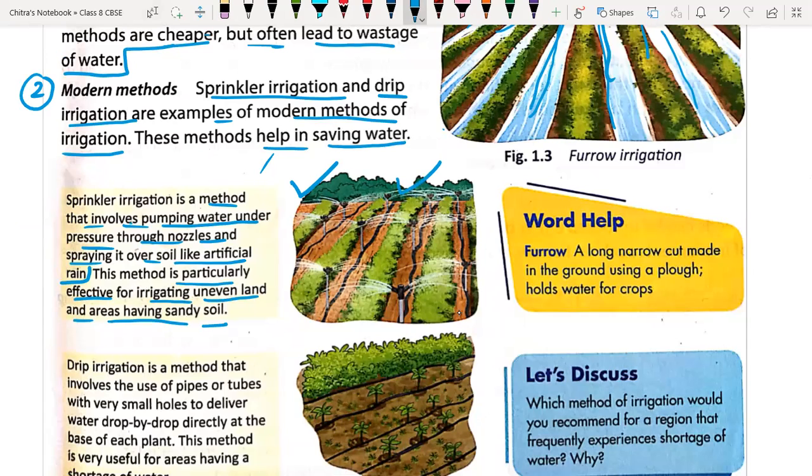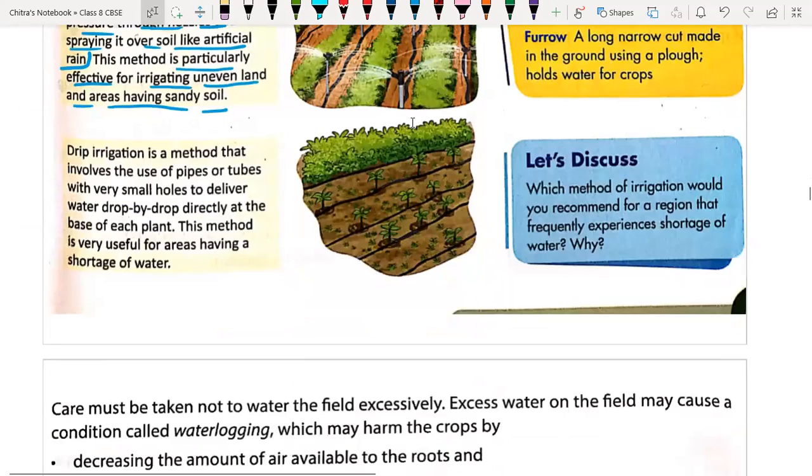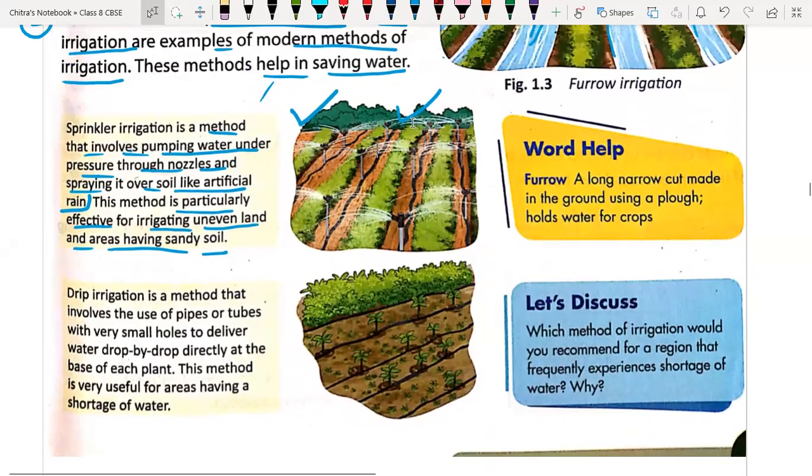Okay, then we have the drip irrigation system. Generally, drip irrigation systems are used by farmers who are growing vegetables and fruits. The drip irrigation system is the method that involves the use of pipes or tubes with very small holes, so that water is supplied to the plant drop by drop, directly to the base of each plant.